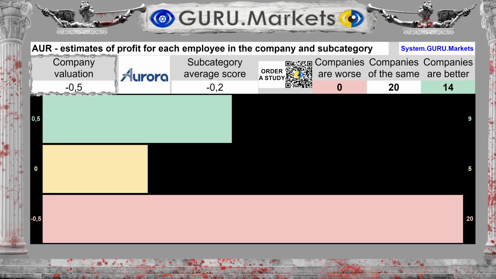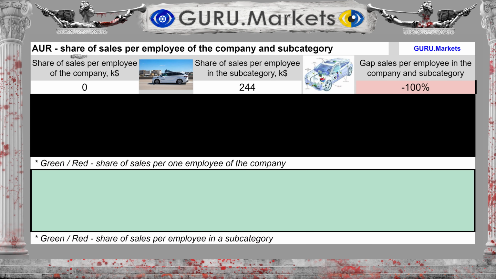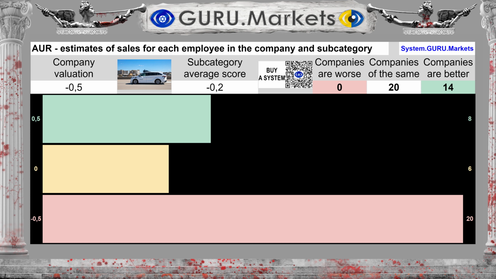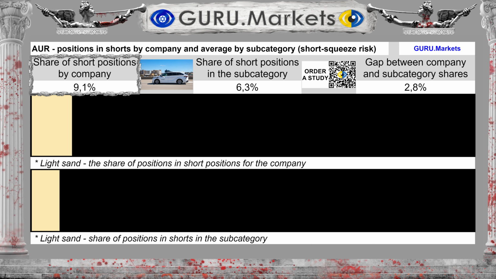Tolerable, -0.5 points. The company's revenue per employee is $0,000. In the subcategory there are $244,000. The difference between the subcategory average and the company's performance is 100%. Estimation of the share of revenue per individual employee of the company in comparison with indicators in the subcategory: Tolerable, -0.5 points. Shares for sale account for 9.1%, with a subcategory average of 6.3%. This is an assessment of the risk of a short squeeze.